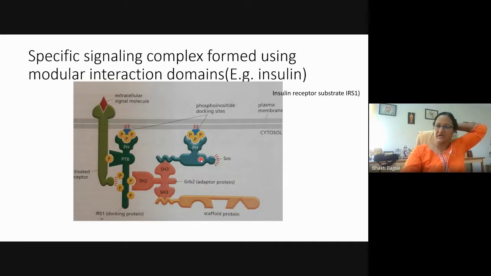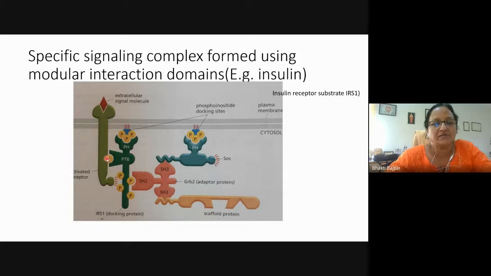Specific signaling complexes are formed using modular interaction domains. For example, in the case of insulin, it binds to the receptor and the receptor is activated. This is the docking protein. The activated receptor will phosphorylate the docking site, the phosphoinositide, so that this docking protein will bind to this phosphorylated, hyperphosphorylated phosphoinositide and the receptor simultaneously.